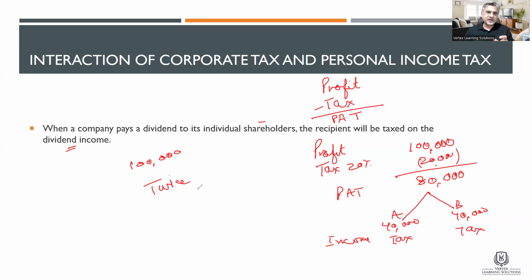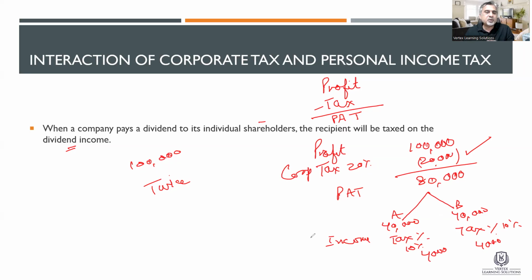First, it is taxed at the company level. You paid 20,000. And then you have to pay a certain percentage, whatever the dividend tax rate is, because corporate tax is different than the dividend tax. Usually dividend tax rates are less. Let's suppose the dividend tax rate is 10%, which means 4,000 tax will be paid by A and 4,000 tax will be paid by B.